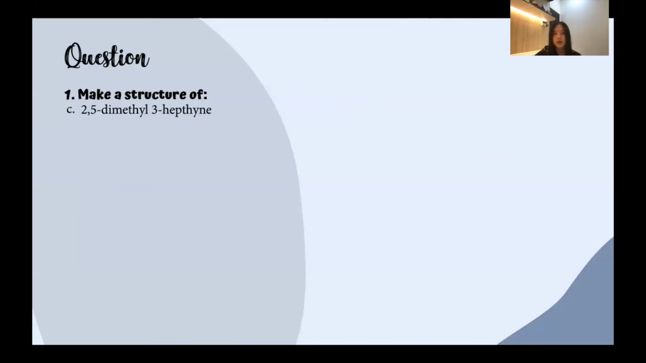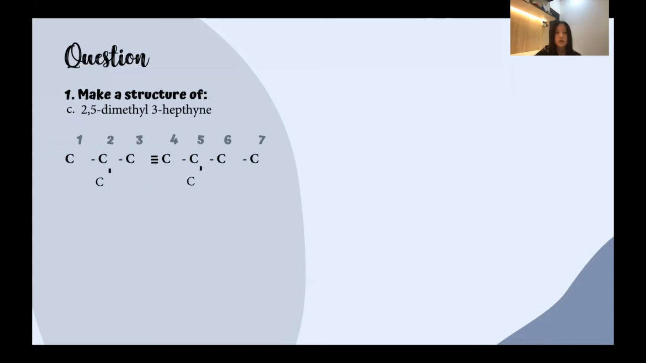Next, we'll proceed to the C part, 2,5-dimethyl-3-heptyne. First, we are going to draw 7 carbon atoms, since we are going to draw the heptane structure. Then we are going to draw out the triple bond by counting from one side of the hydrocarbon, and we are going to draw it in between the third and the fourth carbon atoms. Next, we are going to draw out the substituents, which is 2,5-dimethyl, and the methyl will be drawn in the second and the fifth carbon.